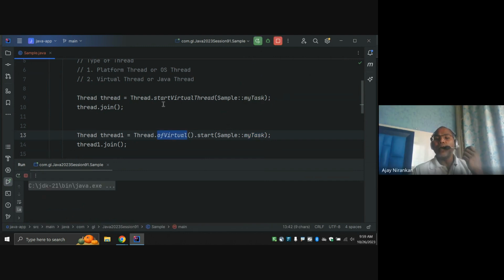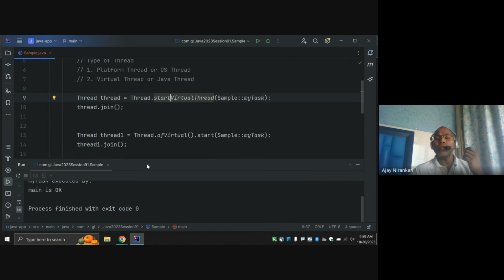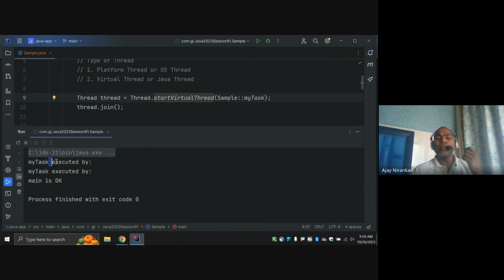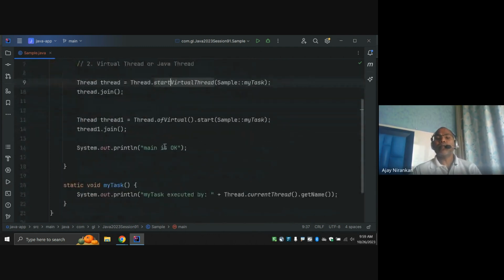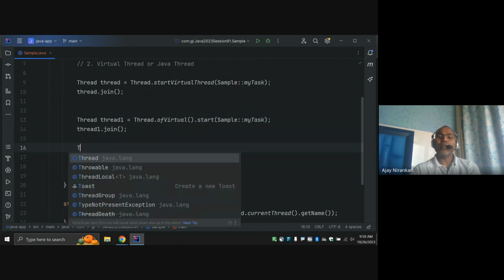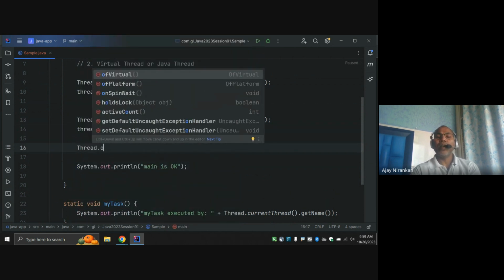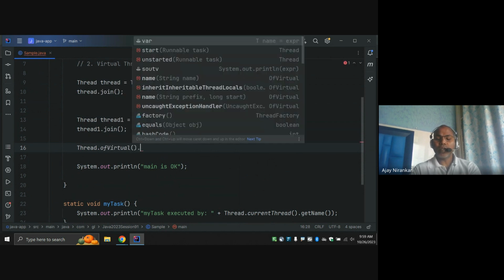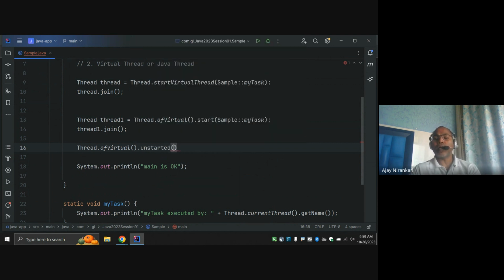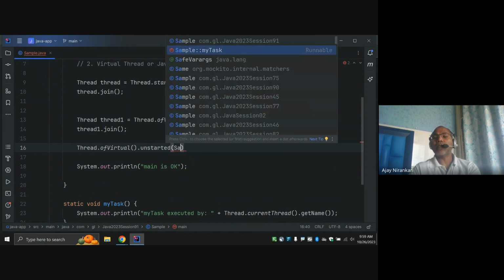One option is to start directly here. Another option is Thread class ofVirtual, and just check: there is unstarted and started. Unstarted means I'm just going to create my sample task, but it is not started.